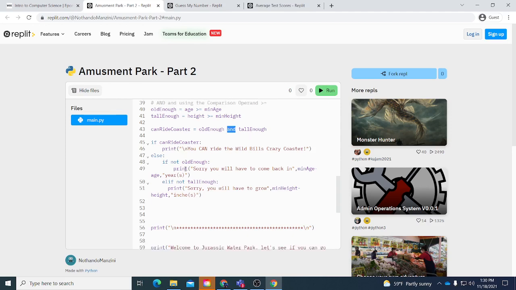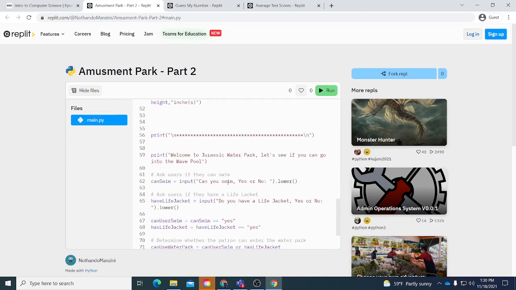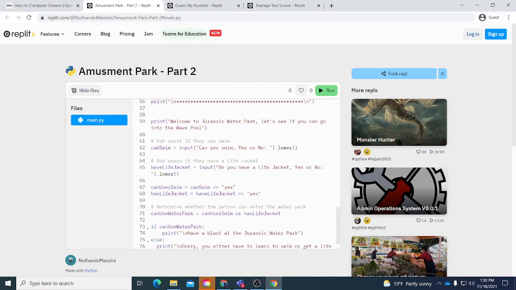So for the Jurassic Water Park, we'll be using almost the same thing, but asking the users if they have what they need to have by using comparison and logical operators. So our variable will first print this to welcome them in, and then ask them, hey, can you swim, by using the can swim variable.